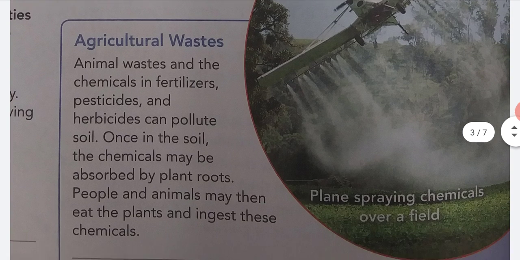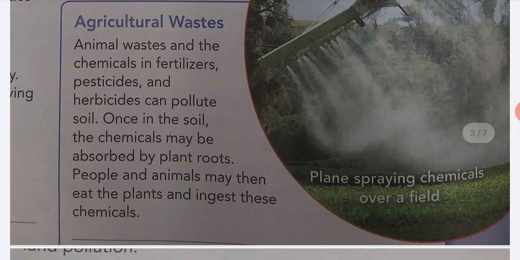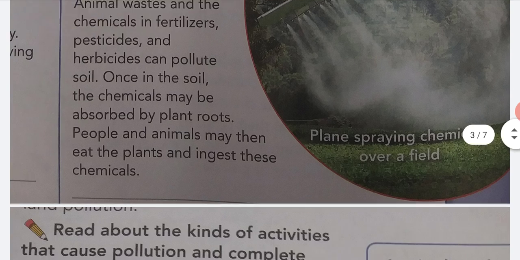Agricultural waste. Animal waste and the chemicals in fertilizers, pesticides, and herbicides can pollute soil. Once in the soil, the chemicals may be absorbed by plant roots. People and animals may then eat the plants and ingest these chemicals.